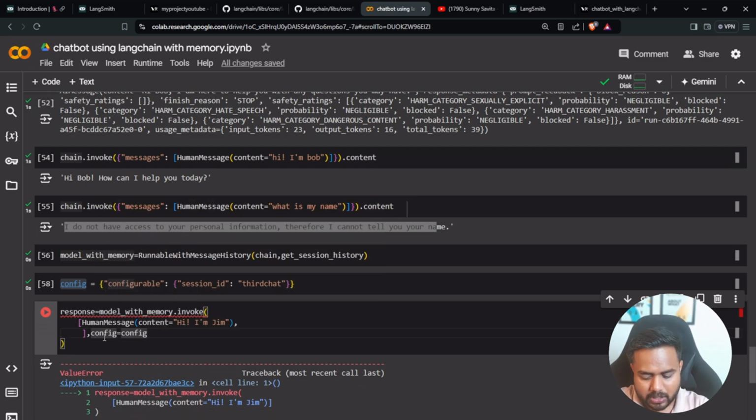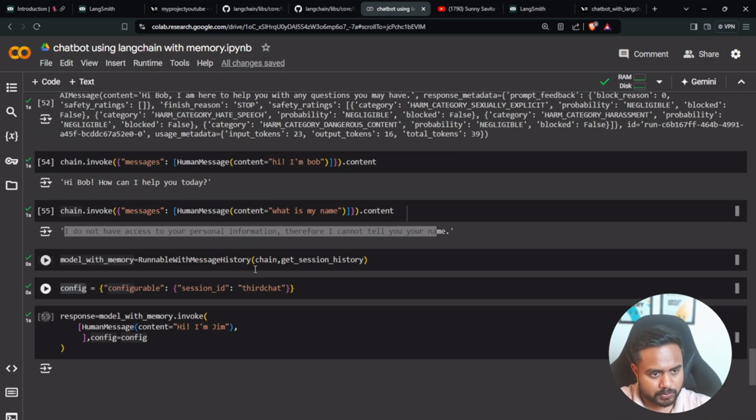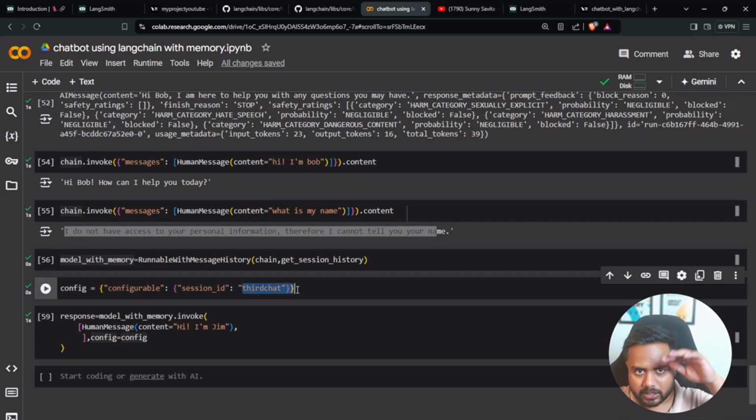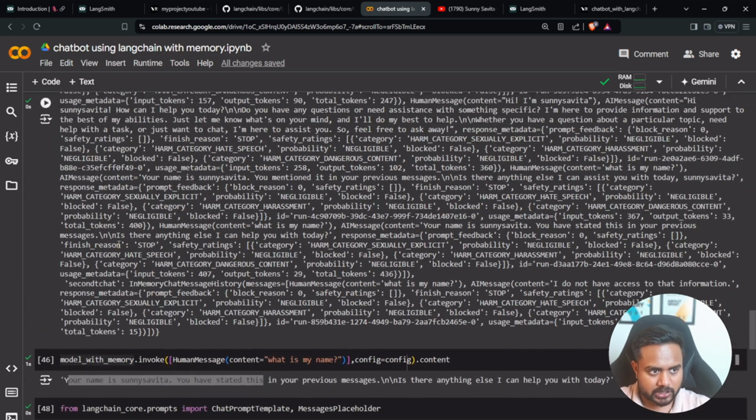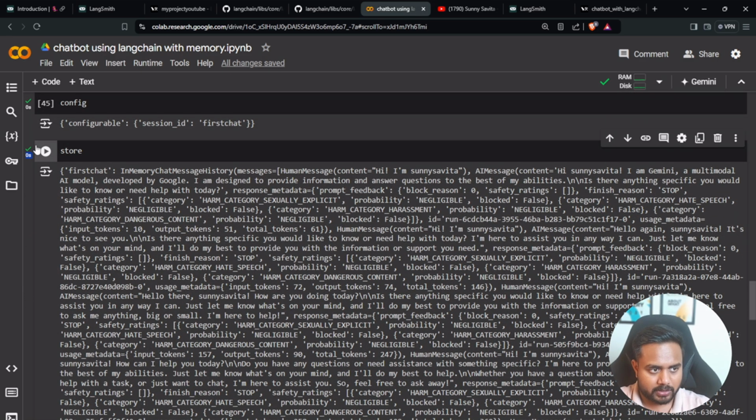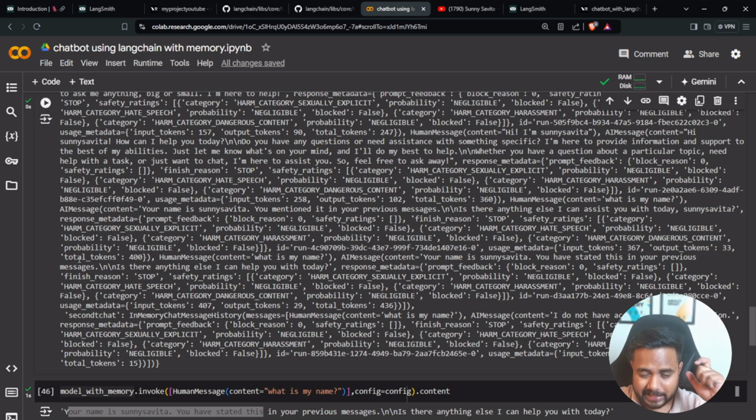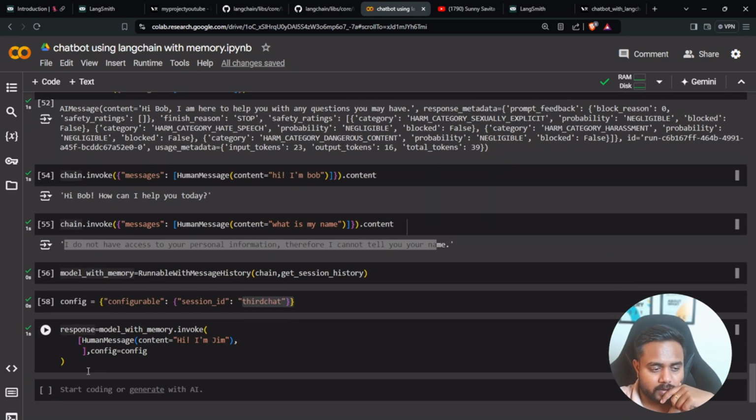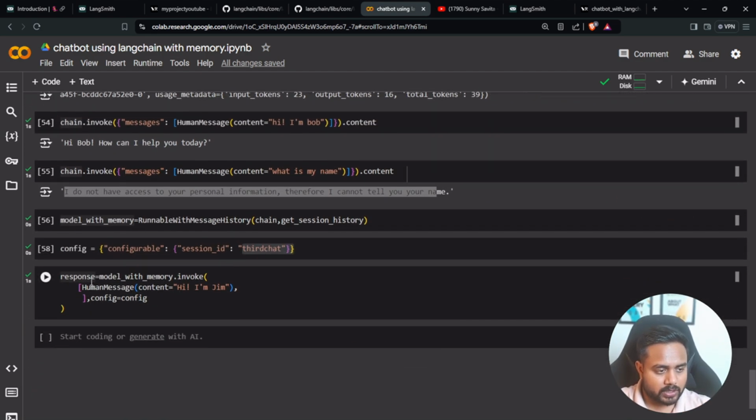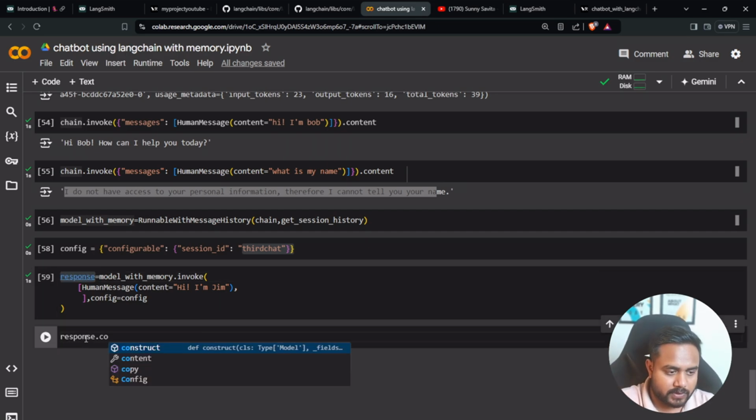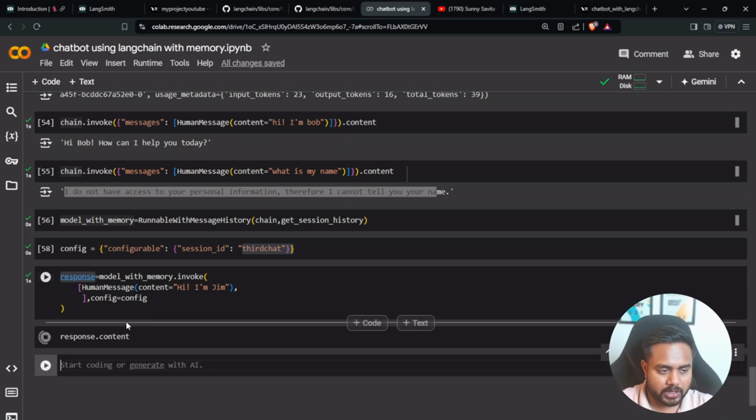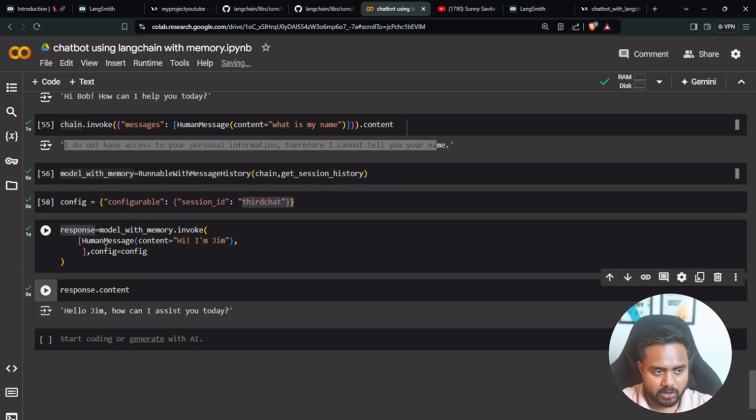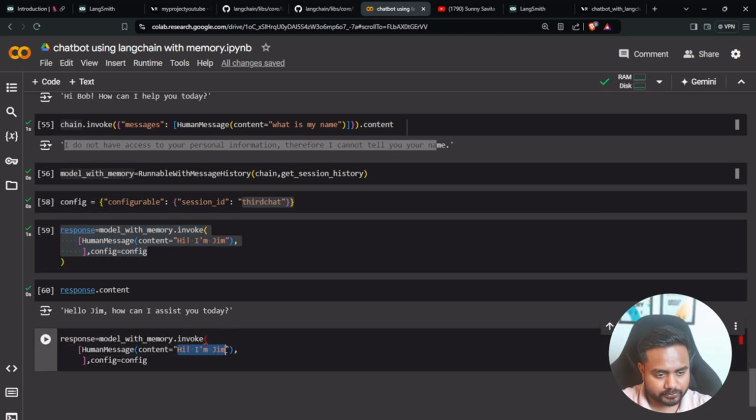Now let me execute it, and with respect to this particular session ID, I will be able to keep all my chats. If you want to check it, you can print this particular dictionary, and you will get the entire history of it. Now I'm going to check out the response. The response is going to be this one. Let me put the content over here and see. Here is my response. Now one more time I'm going to ask the question: hi, what is my name?